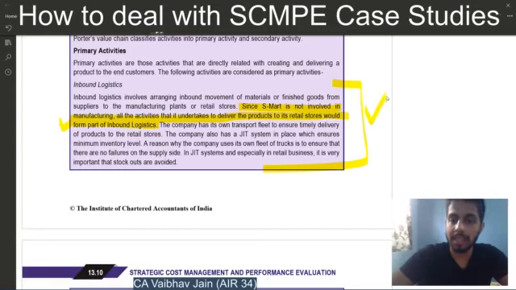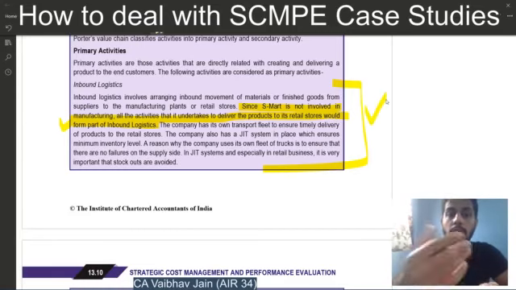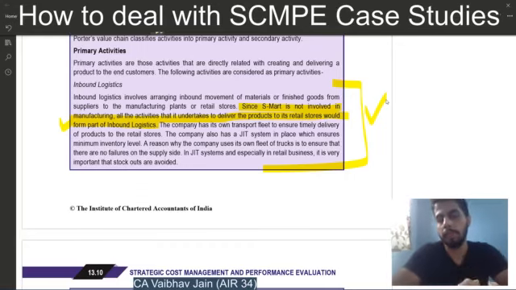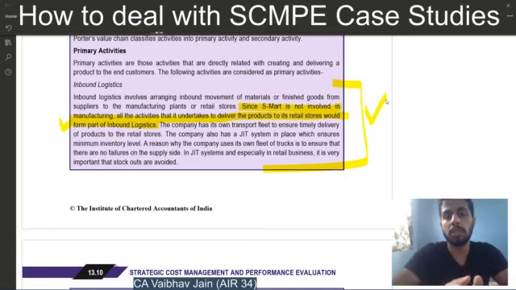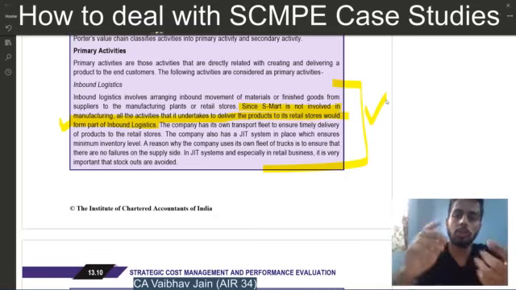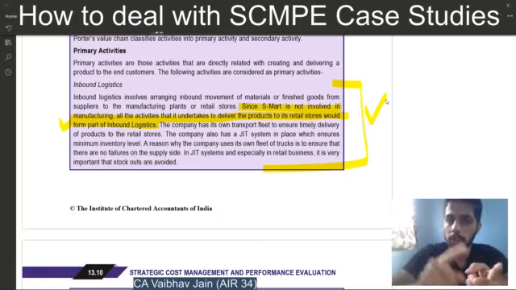So you should mark this case study such that if the value chain for the service sector is asked, you have this case study as a base. Third, you should mark whatever new things are given. Sometimes you may come across case studies where the concepts used are not given in the book, so you should mark those case studies too. You should mark all the important questions, all the new questions and all the different questions.